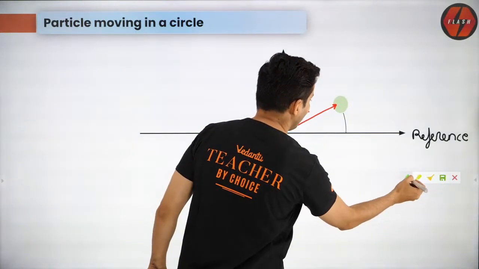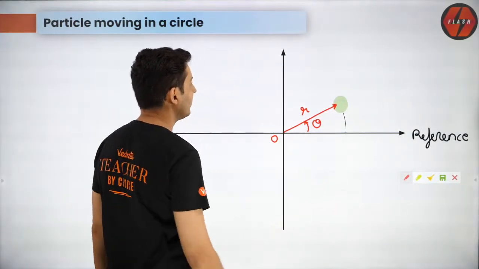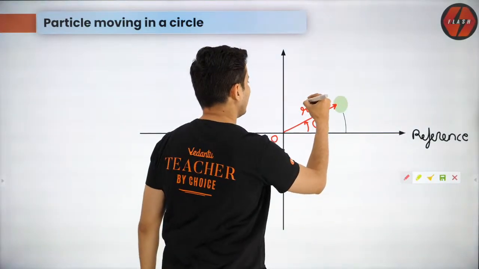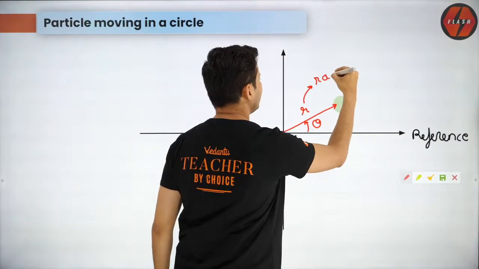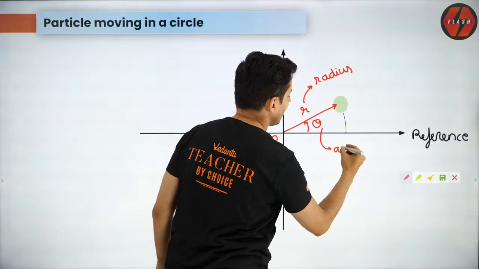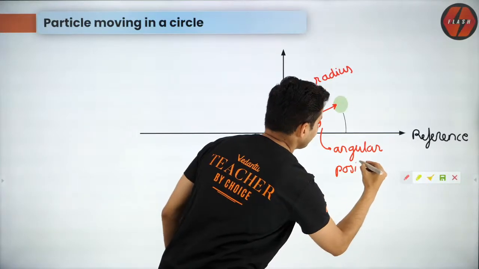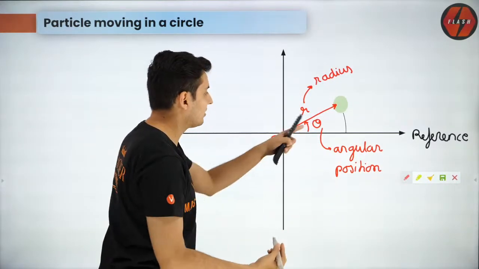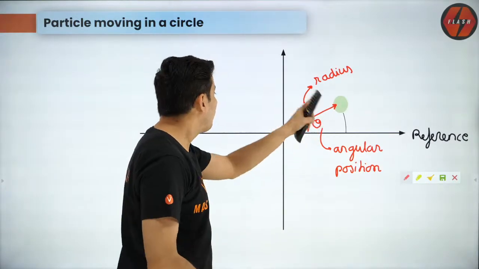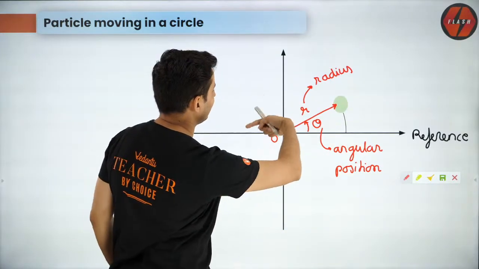And then the angle which you make with the reference, I will call the angular position. So when a particle is moving in a circular path, this r will also become the radius in this situation, and this theta will be called the angular position. Where is it? It is at 30 degrees, pi by 3 radians, pi by 6 radians, pi by 4 radians, pi radians, 3 pi by 2 radians, 2 pi radians. So it is always measured like this.